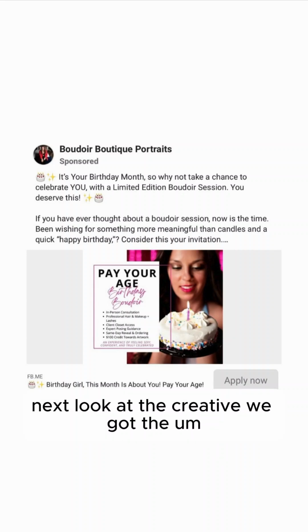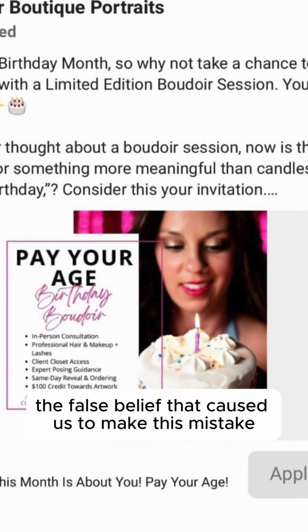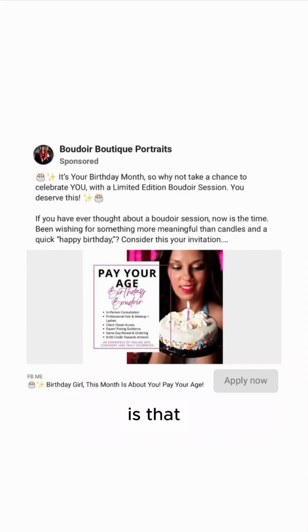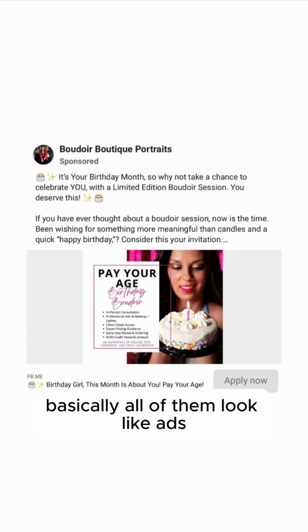Next, look at the creative. We've got the looks-like-an-ad mistake. The false belief that caused us to make this mistake is that we're making it look like an ad, because every other Facebook ad we've seen, basically all of them look like ads.